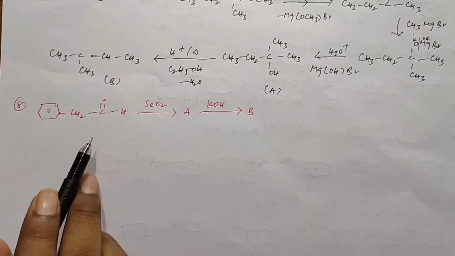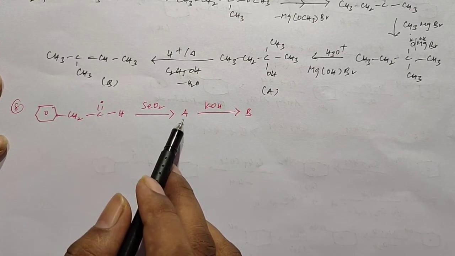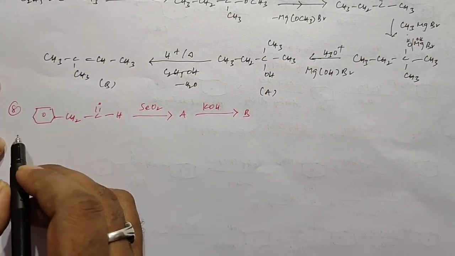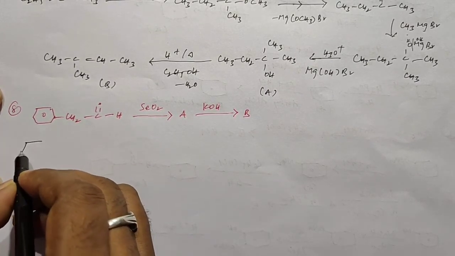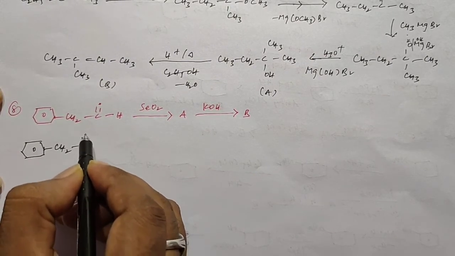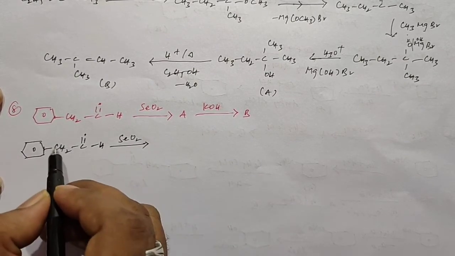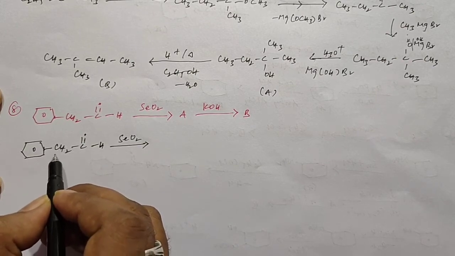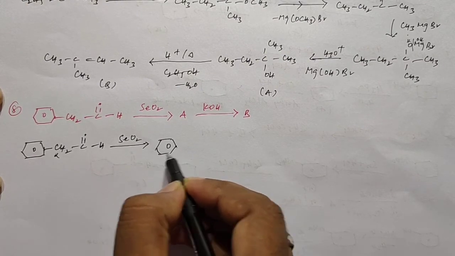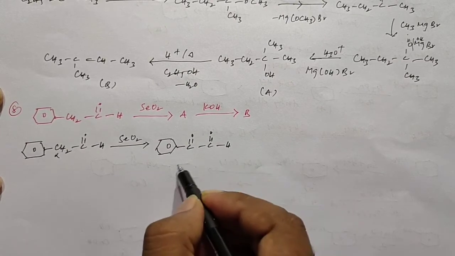Students, this is the next ABC reaction. In this reaction, this compound reacts with selenium dioxide to form product A. After this it reacts with potassium hydroxide to form product B. So first we take the given compound. When it reacts with selenium dioxide, it undergoes oxidation at this alpha carbon. This alpha carbon is converted into the carbonyl group. We get the product like this, so this is product A.